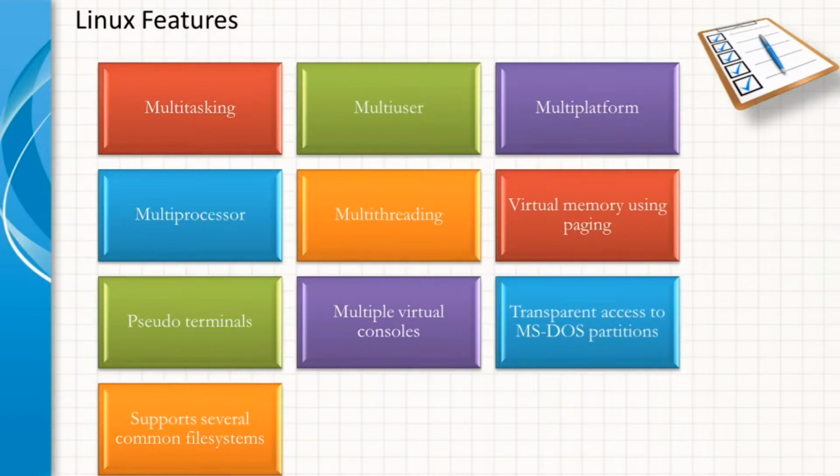Also, special purpose file systems supported by Linux include OverlayFS and tmpfs.